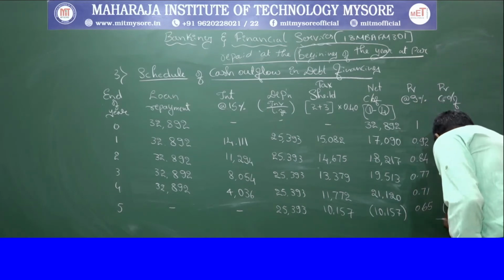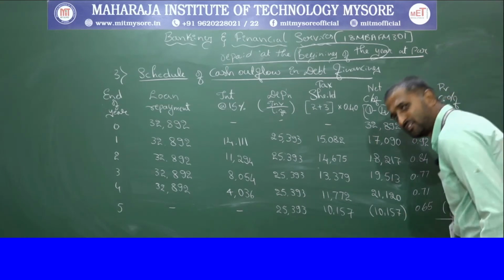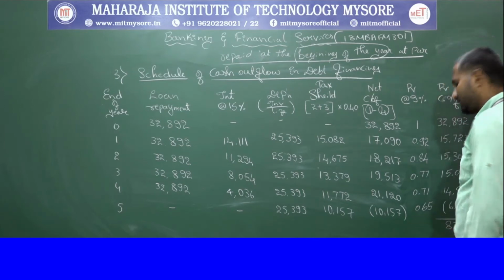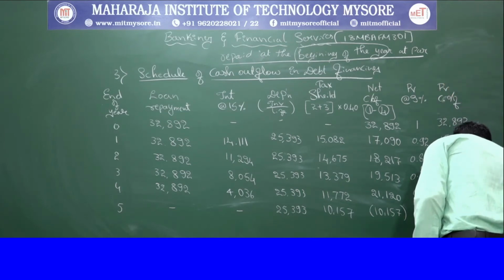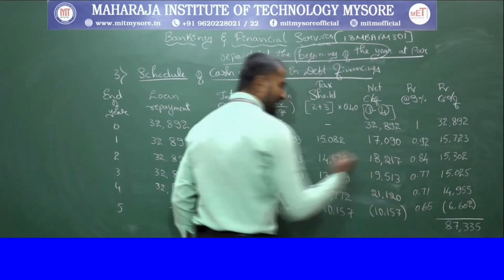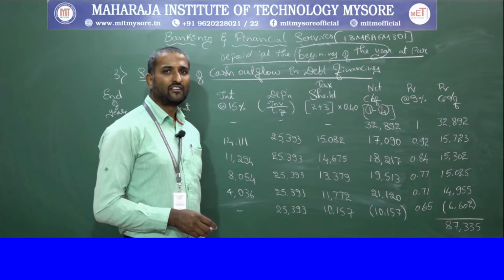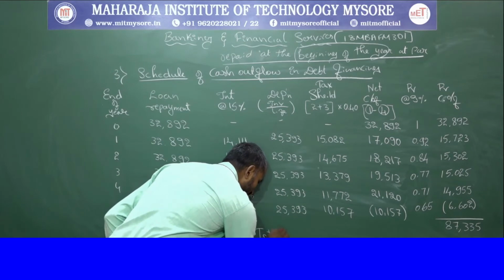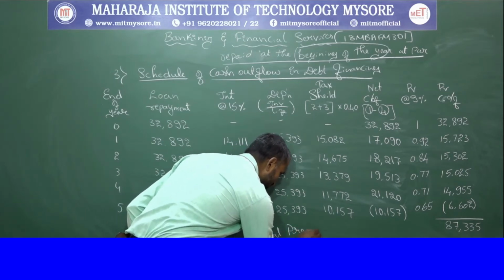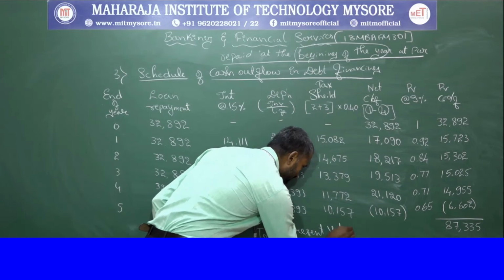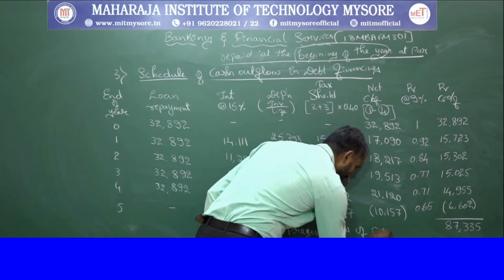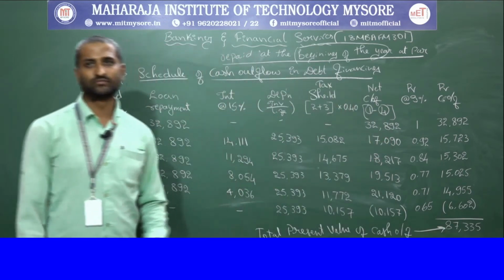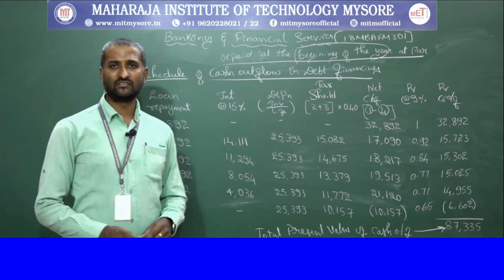So therefore, the sum of this results as 87,335. So this 87,335 is going to be considered as the total present value of cash outflow. Hope you understand this calculation.